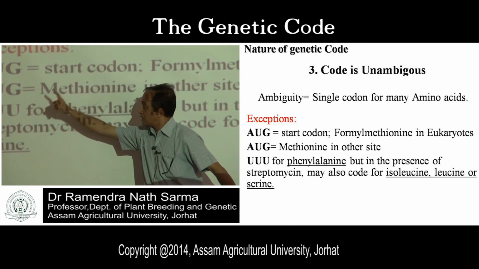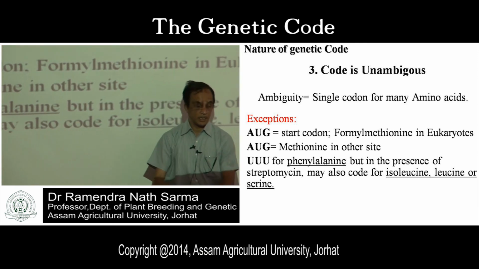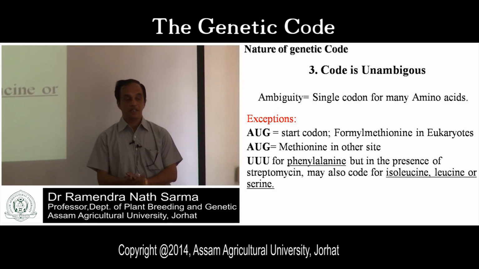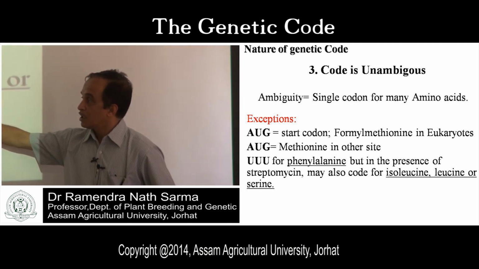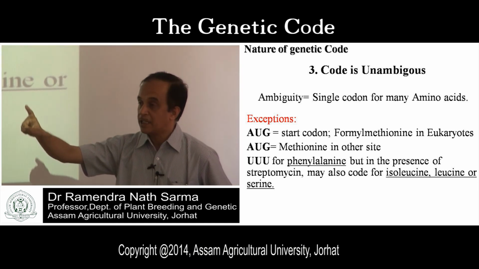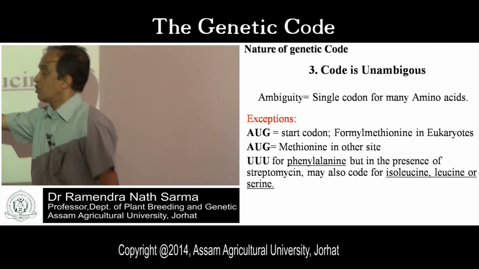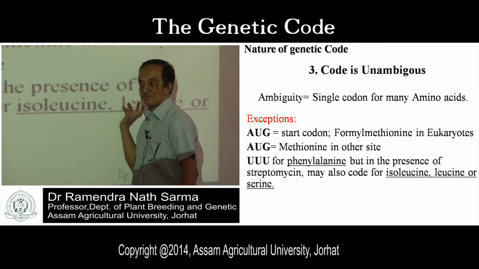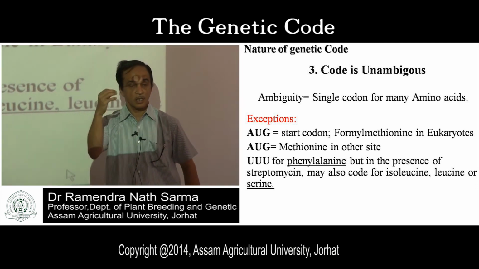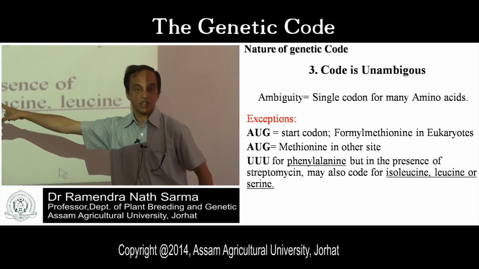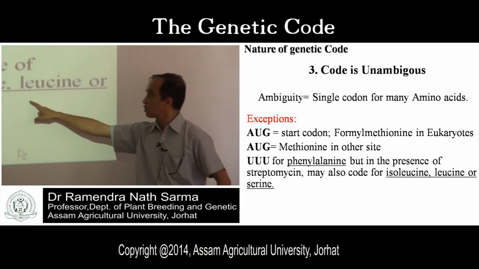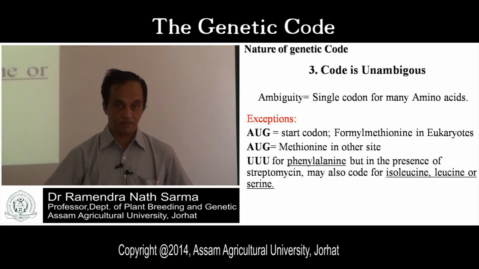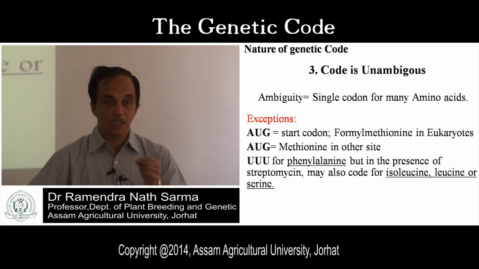Then UUU codes for phenylalanine. So what is happening? In the presence of certain antibiotics, this same codon UUU, instead of coding for phenylalanine, codes for something else. In the presence of streptomycin, the same genetic code codes for different amino acids. So this has a practical implication in our life.